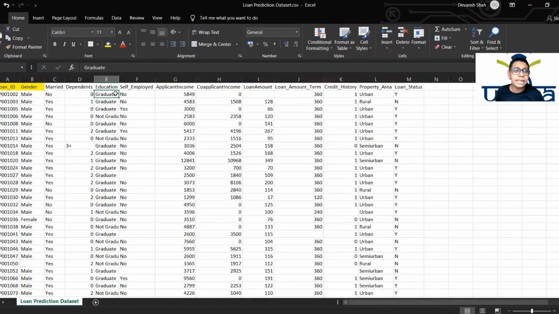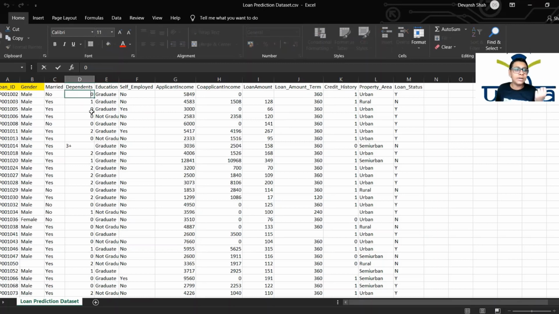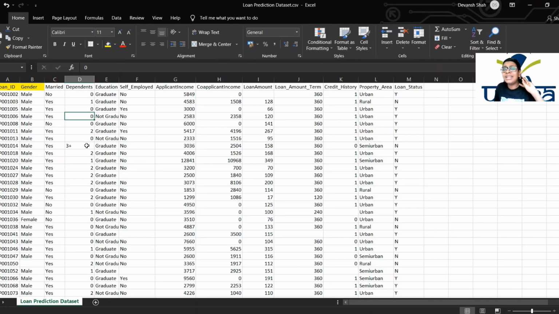Let's say graduate comes as 0 and non-graduate is 1. In the same way 0 is for 0, 1 is for 1, 2 is for 2, and 3+ stands for 3 when we encode it using label encoder. Good to go? So that's why we need to label encode all the text columns. Let's color the text columns with red, and this too with red. This too with red. Good.